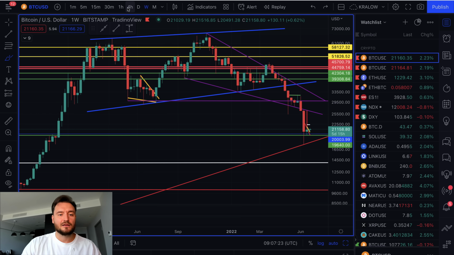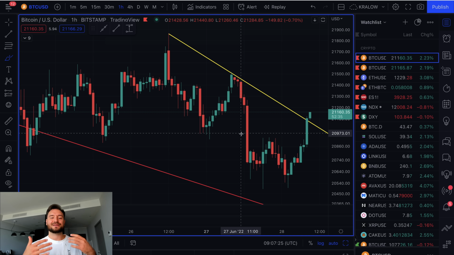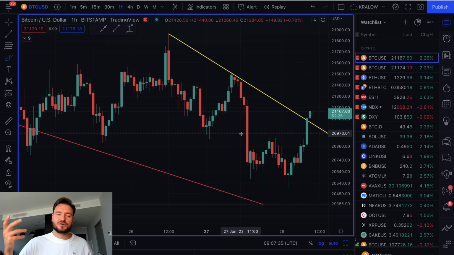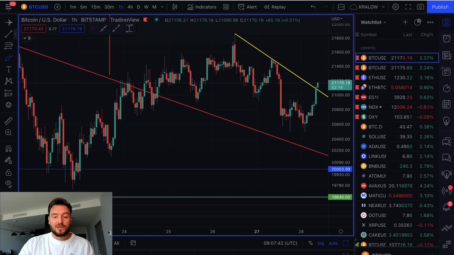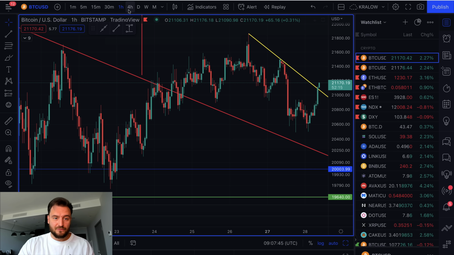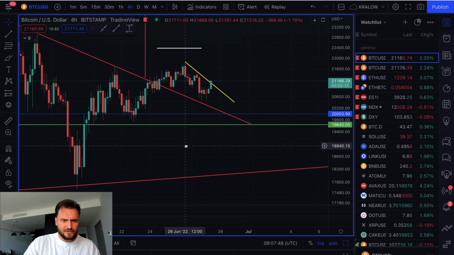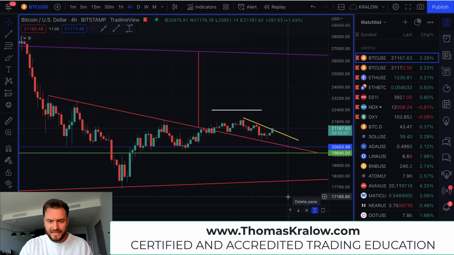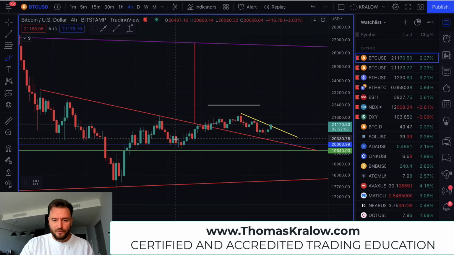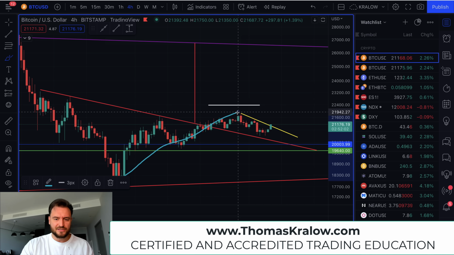So let's quickly take a look at a smaller, but again, a hopium scenario, but at the same time, I'm just talking about the Bitcoin price going down. So I'm actually hoping that it's going to go down a bit lower, because in the long-term perspective, I believe in it like no other asset. So if it goes lower, it just gives me a better discount. But definitely, when we look at the on-chain data, we are nearing the end of this pain area. So let's take a quick look, as I promised you, at the short-term technical analysis, and we'll see that we had this, actually I removed it, but we had this, oh no, not this one.